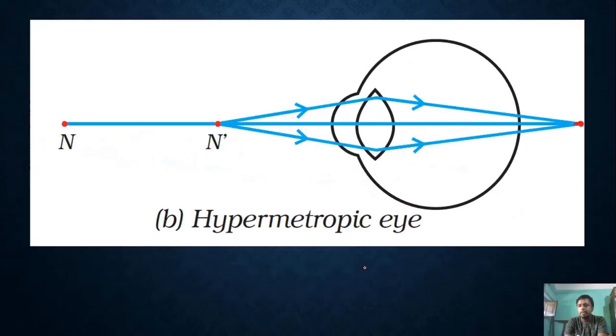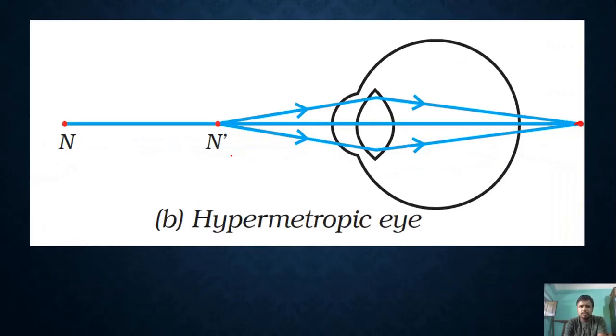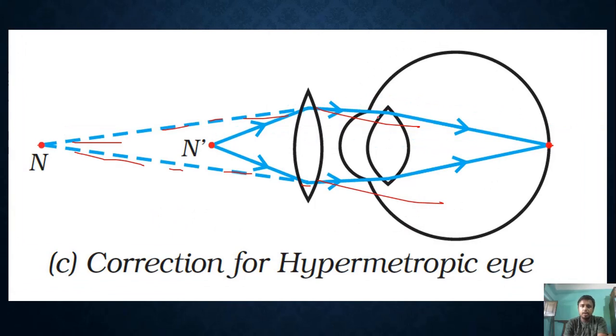Correction for the hypermetropic eye. This is the near point of a hypermetropic eye. This is the object, and here the lens is for far objects. This is for the small, near object, and you can see the image is formed behind the retina. By the use of a convex lens we are able to correct this defect, and by using convex lens spectacles you can see it properly.